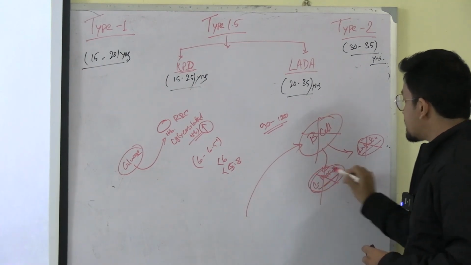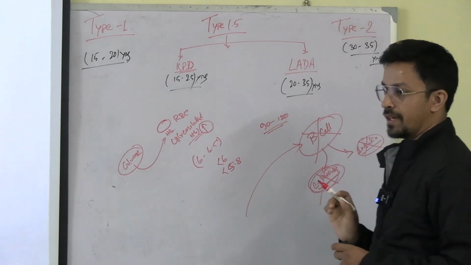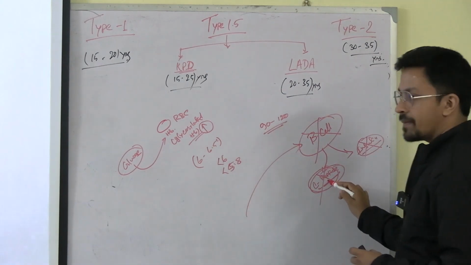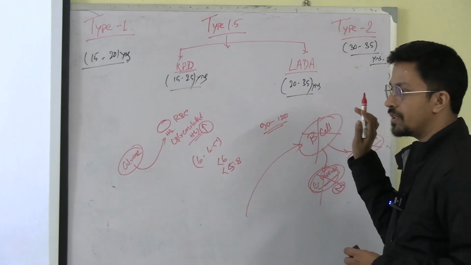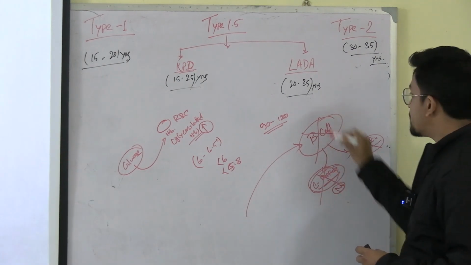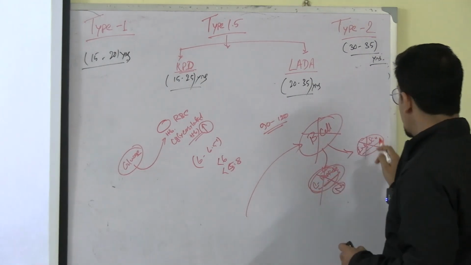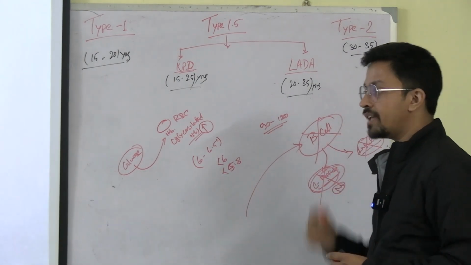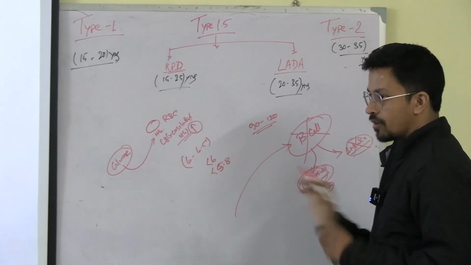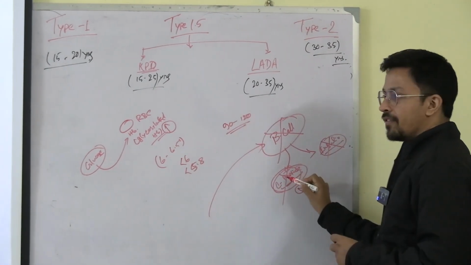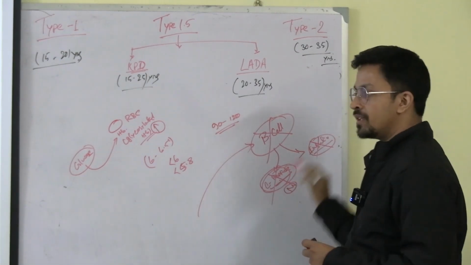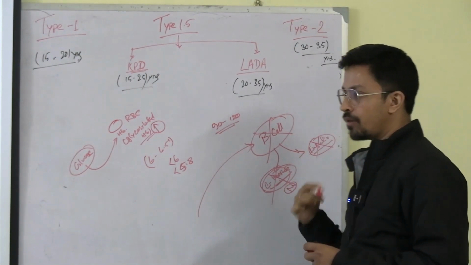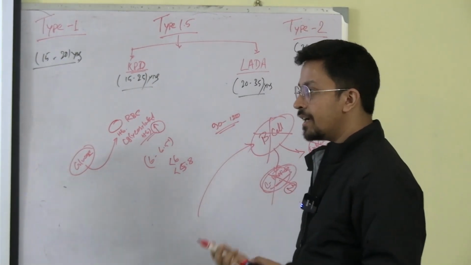So we can measure the C-peptide from the blood. Now if we measure the C-peptide, that means if the C-peptide is normal, means beta cell is functioning normally, and if the C-peptide is low, means beta cells are getting destroyed, and the insulin that is secreted in our body, that is also less. Got it? So by measuring C-peptide level, we can measure the amount of insulin which is there in our body.